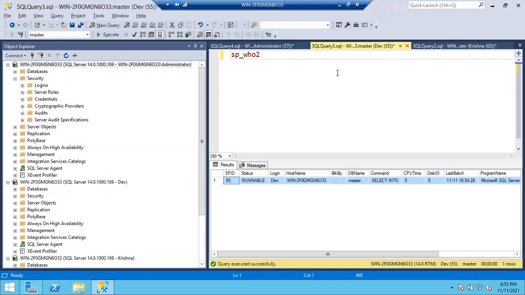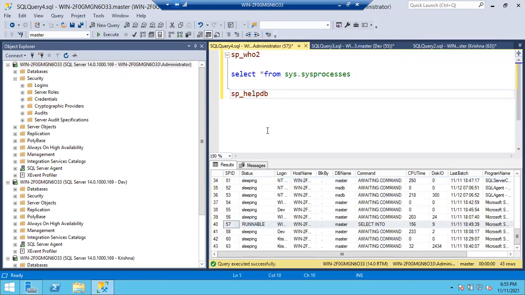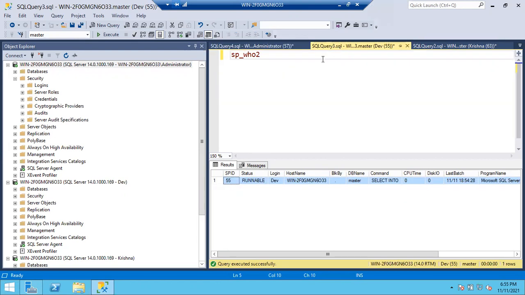Clear, guys? If you don't have permissions, if you are not a member of process admin or sysadmin, you cannot see others' sessions. You can only see your own sessions. As this is an administrator connection, I can see all other sessions. As this is just a normal account, Dev cannot see other sessions. He can see only his session. He cannot even see background sessions.